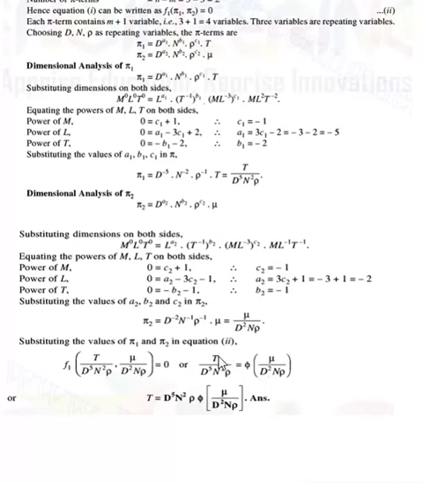Therefore capital T is equal to this value multiplied by this one: d to the power 5 into n to the power 2 into rho into phi of, in bracket, mu upon d square into n into rho. This is your answer. So thank you very much.